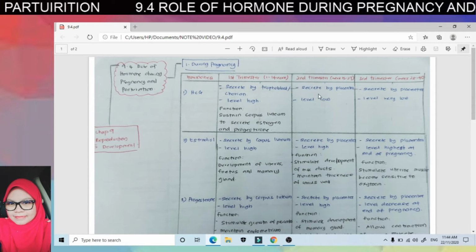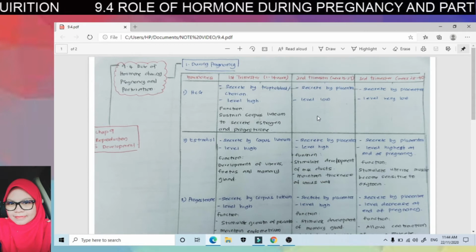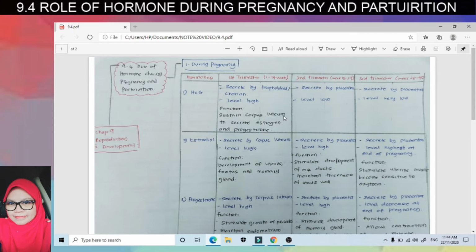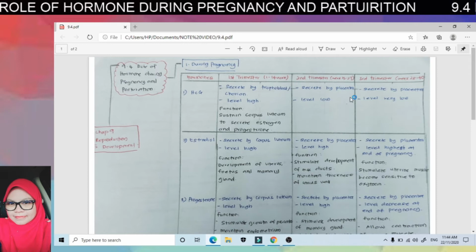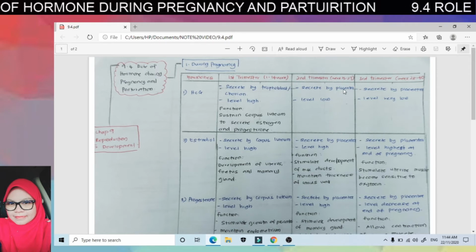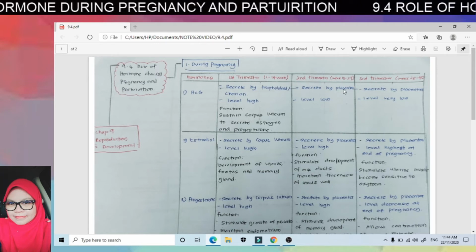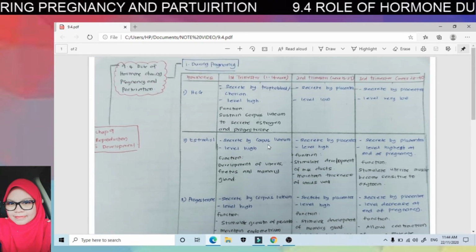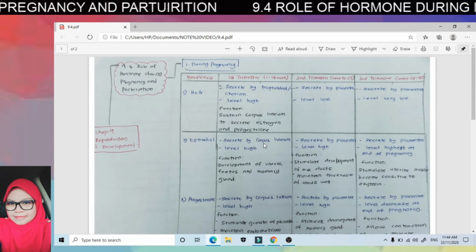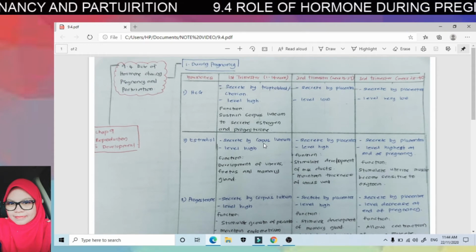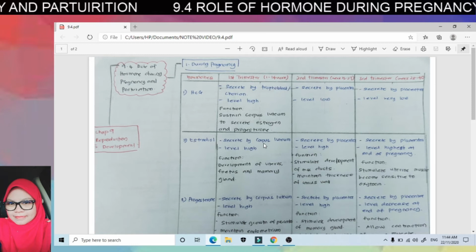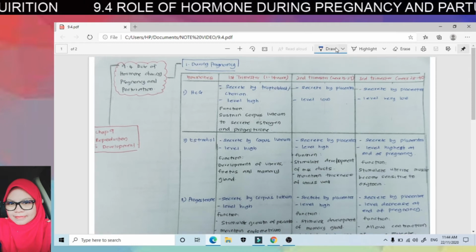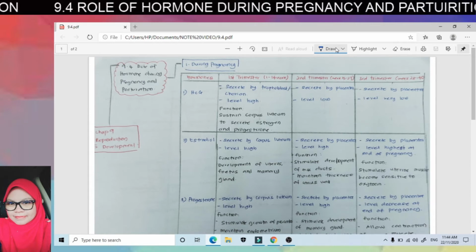The level is low. Why? Because there is no corpus luteum in our ovary. Because the corpus luteum will disintegrate once the placenta is fully developed. Okay. So the estradiol and progesterone will not be secreted by the corpus luteum anymore in second trimester. In second trimester, estradiol and progesterone will be secreted by the placenta and the level is high.